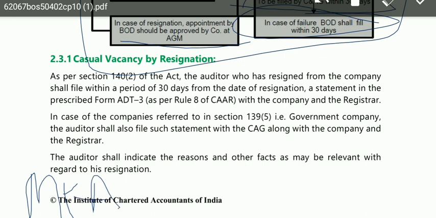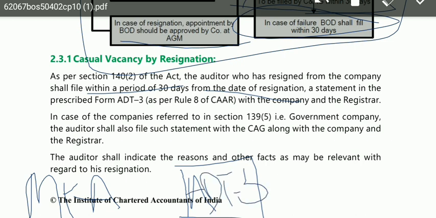He doesn't want to remain the auditor of that company. So within a period of 30 days from the date of resignation, he should file a statement in the prescribed form ADT3 with the company and the registrar.